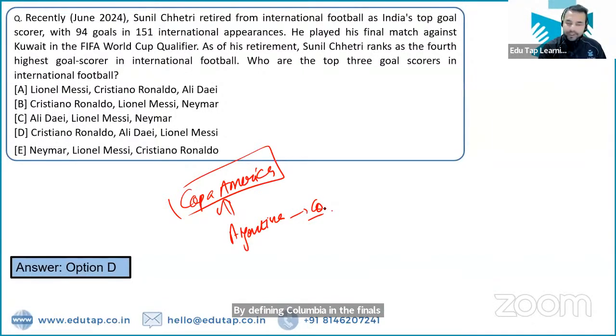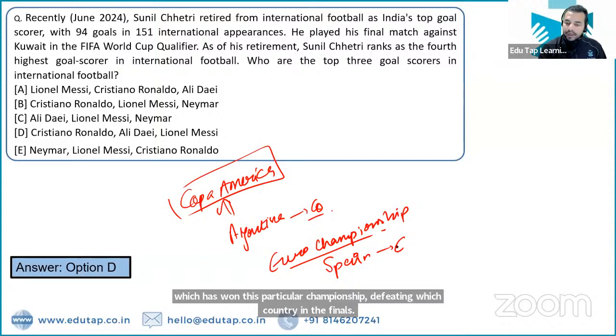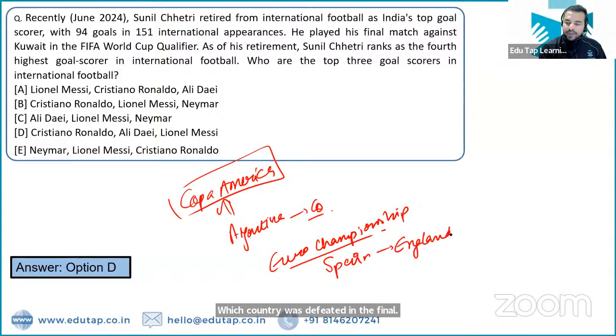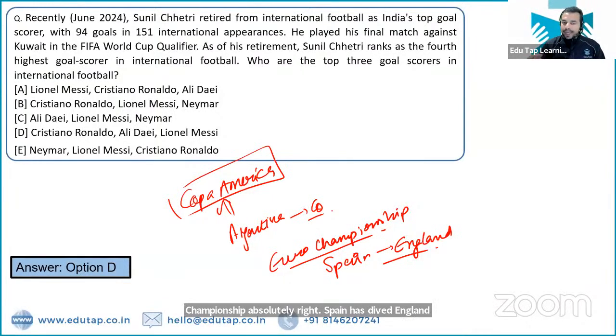Now there is another question that I would like to ask you about the Euro Championship. Can anybody tell me the name of the country which has won the European Championship 2024? It was Spain which has won this particular championship, defeating which country in the finals? Which country was defeated in the final? It was England which was defeated in the finals of this particular championship. Absolutely right. Spain has defeated England in the finals and Argentina defeated Colombia in the Copa America final. Right? So that's how we have to retain all this information.